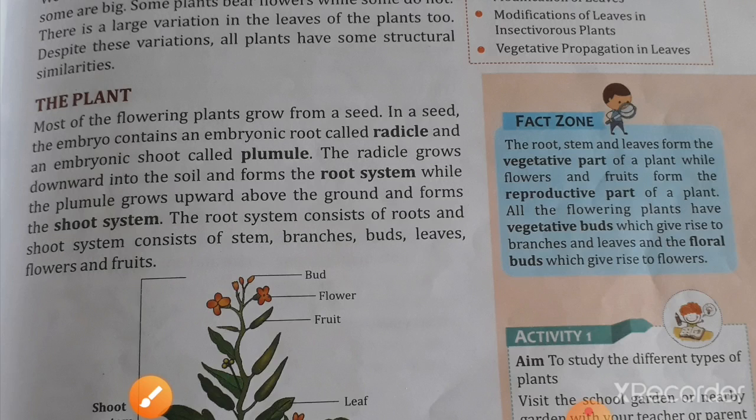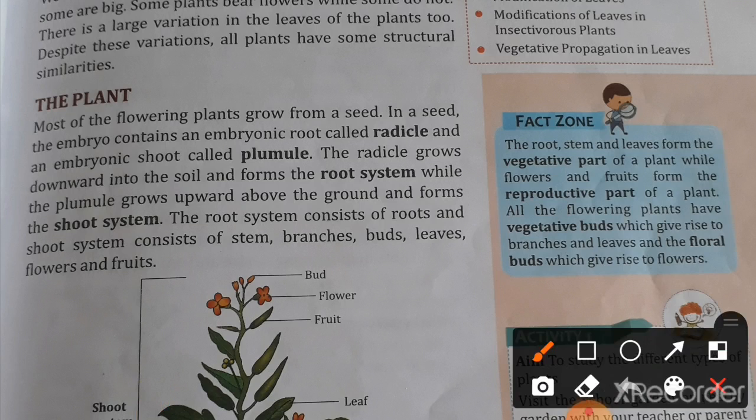Most of the flowering plants grow from a seed. The embryo contains an embryonic root called radicle and an embryonic shoot called plumule. So a seed contains, suppose here I am making a rough diagram of a seed. This is the seed, and here this portion is the radicle and this portion is the plumule. It will grow into the shoot.